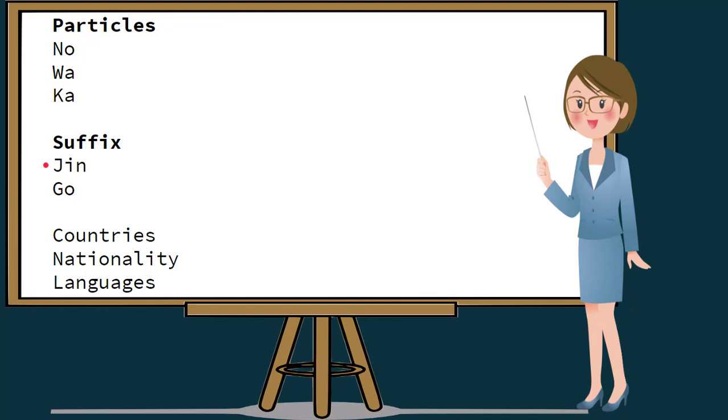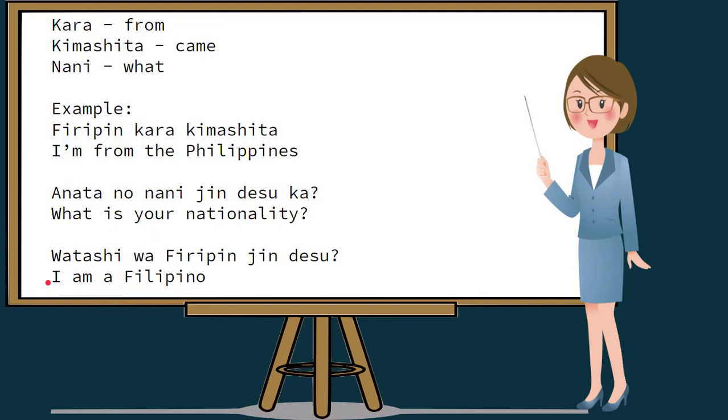From the previous lesson, I also taught about suffix jin, which can be put after the name of the country to make it a nationality, and also go to put after the name of the country to make it a language. And also from the previous lesson, I taught the Nihongo names of the various countries, also the nationality by adding suffix jin, and the languages by adding the suffix go.